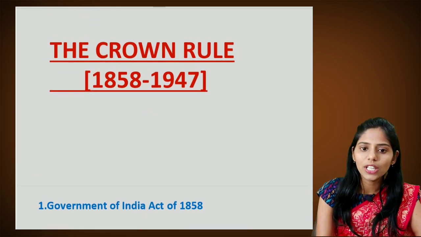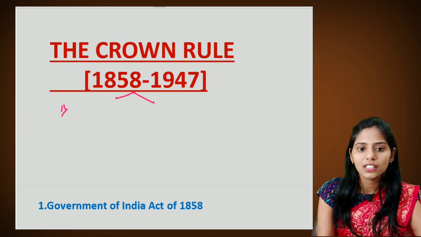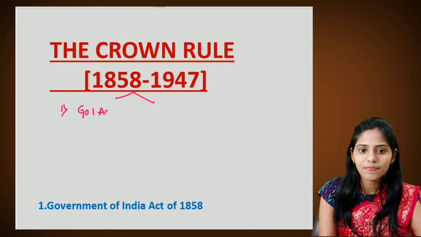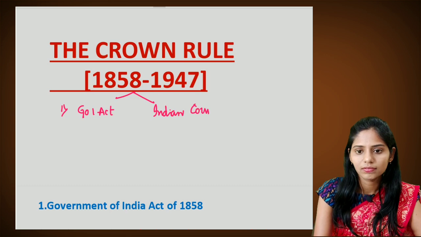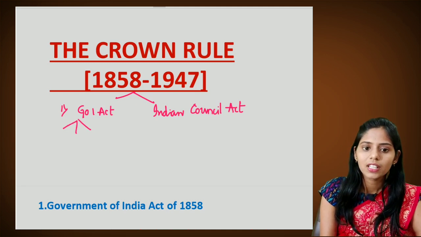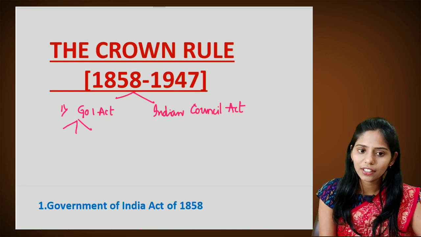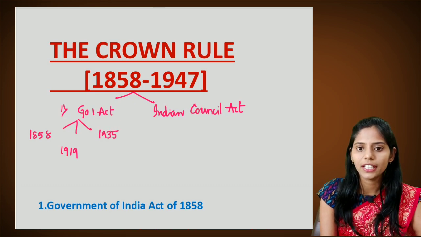In this Crown's rule, there are mainly two types of acts that are present. The first one is the Government of India Acts, and the second one is the Indian Council Acts. In the Government of India Acts, there are mainly three types. The first one is the Government of India Act of 1858. The second one is the Government of India Act of 1919. And the third one is the 1935 Government of India Act.